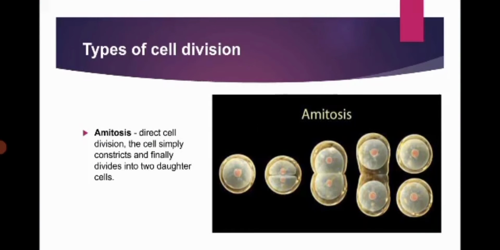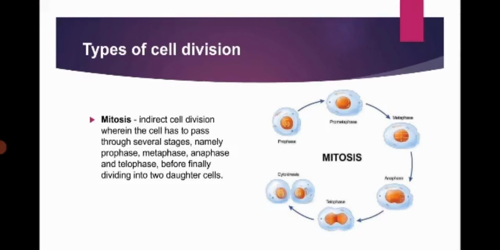Types of cell division. Amitosis, direct cell division. The cell simply constricts and finally divides into two daughter cells. Next is mitosis, indirect cell division, wherein the cell has to pass through several stages, namely prophase, metaphase, anaphase, and telophase, before finally dividing into two daughter cells.